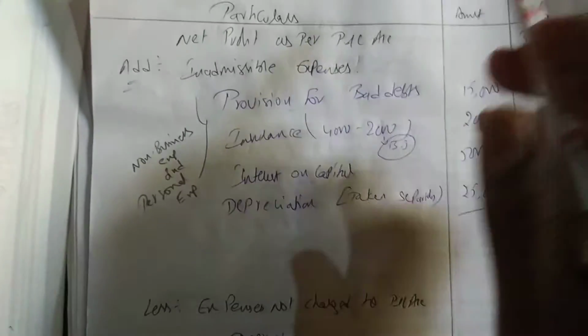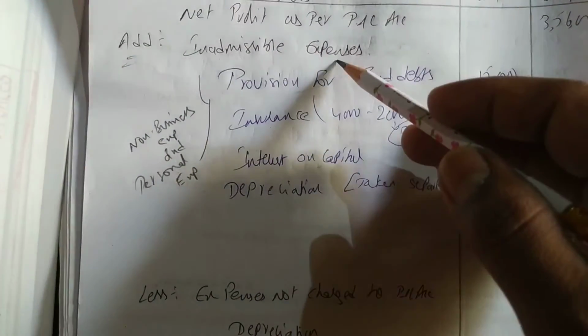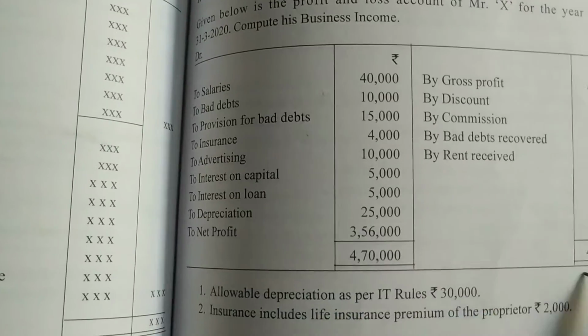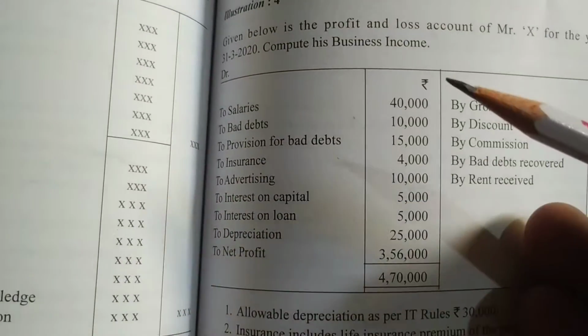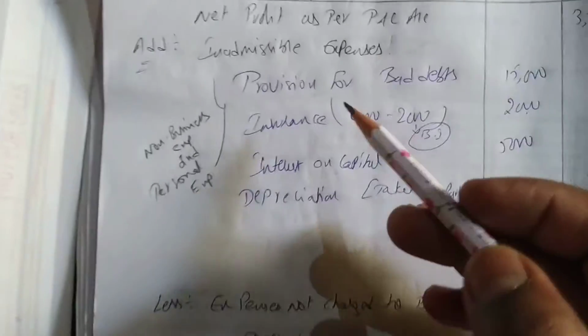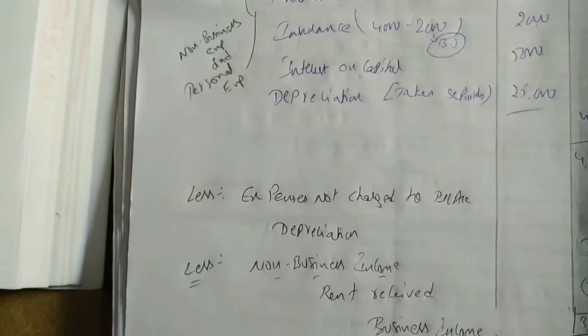First you have to write net profit as per profit and loss account, 3,56,000. Then expenses which are not allowed, that you write. Not allowed means you have already deducted. We have already deducted from 4,70,000 some expenses which are not allowed. So that expenses he deducted, you have to add now. We call that inadmissible expenses.